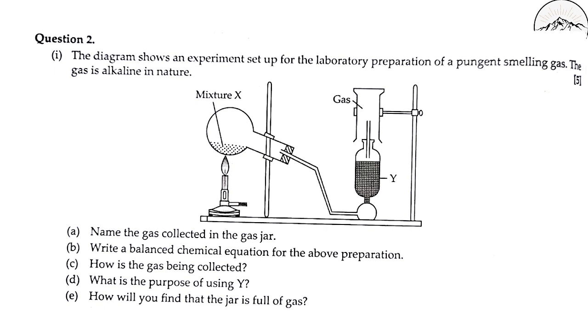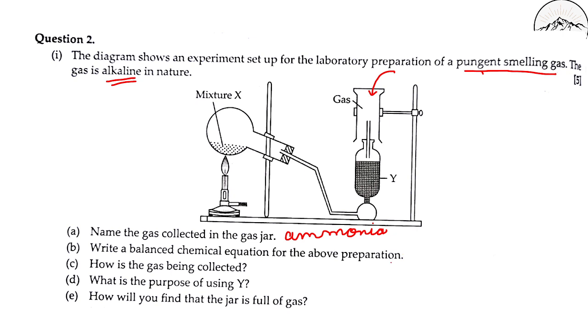Now question number 2. The diagram shows an experiment setup for the laboratory preparation of a pungent smelling gas. From the pungent smelling gas we get a bit of an idea. The gas is alkaline also in nature. So name the gas collected in the gas jar. So first you see which gas is collected. A pungent smelling gas which is alkaline in nature is ammonia. We will write ammonia here.